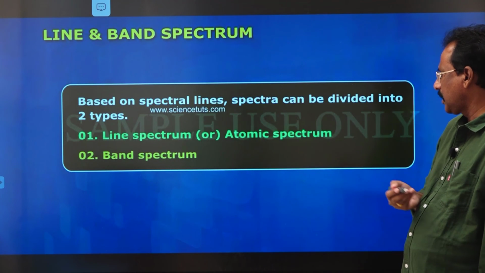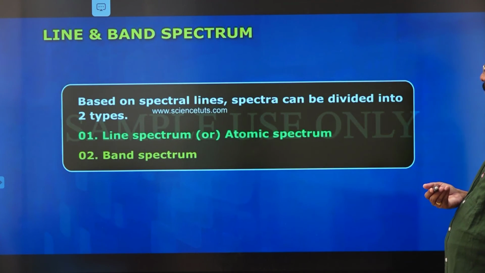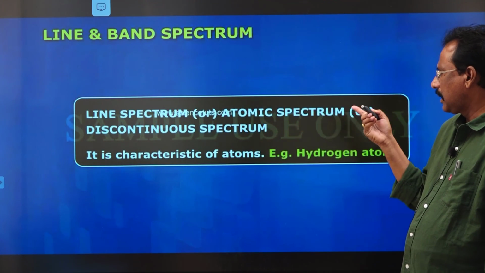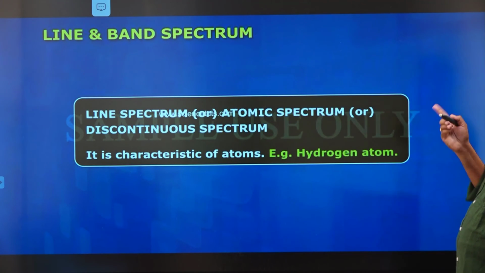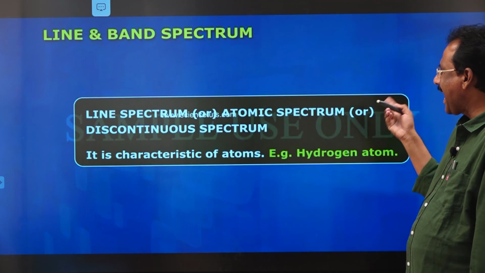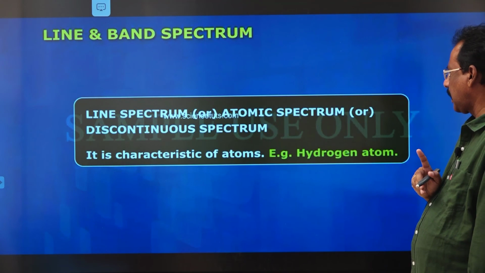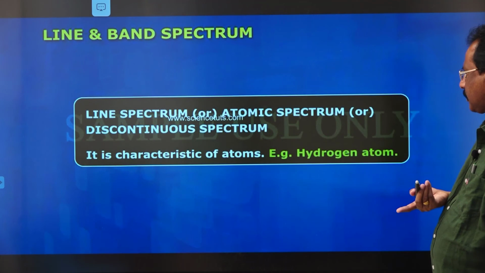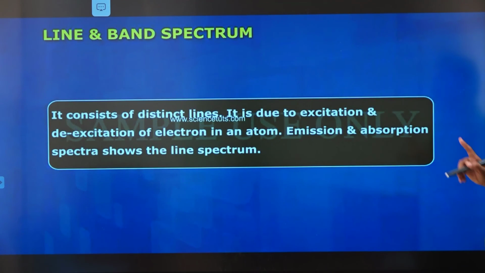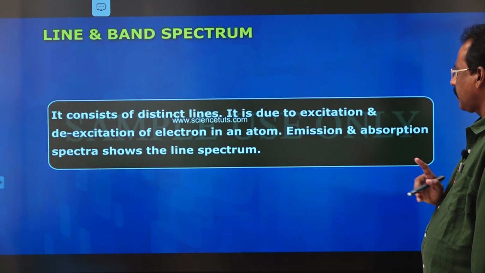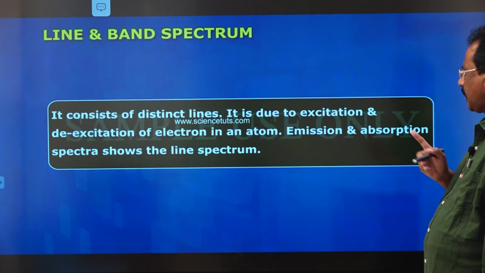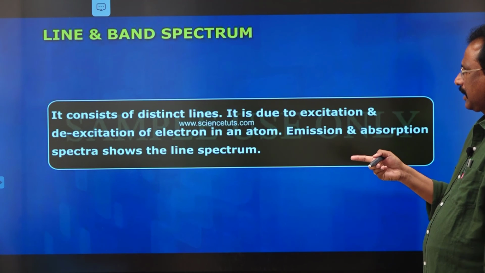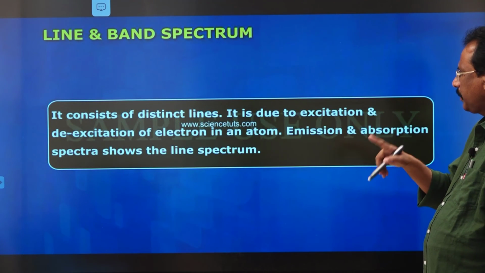And this is the representation of the line spectrum and band spectrum. Another name of line spectrum is atomic spectrum. Another name of band spectrum is molecular spectrum. Hydrogen atom produces line spectra. Hydrogen molecule produces band spectra. So, the difference between line spectrum and band spectrum is like that. A very important point is that line spectrum contains discrete lines, and a certain gap is present in between the lines.